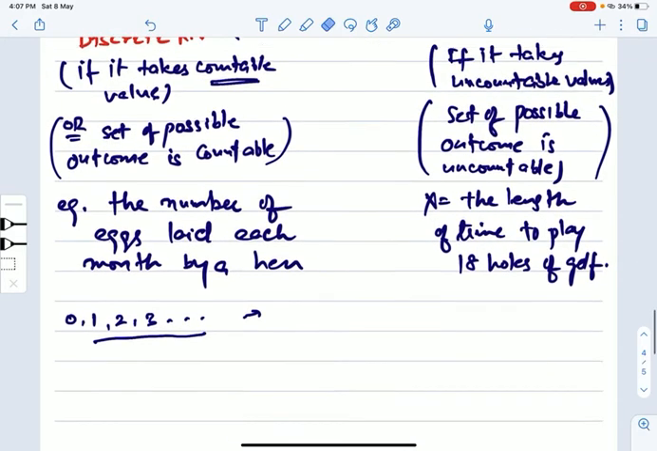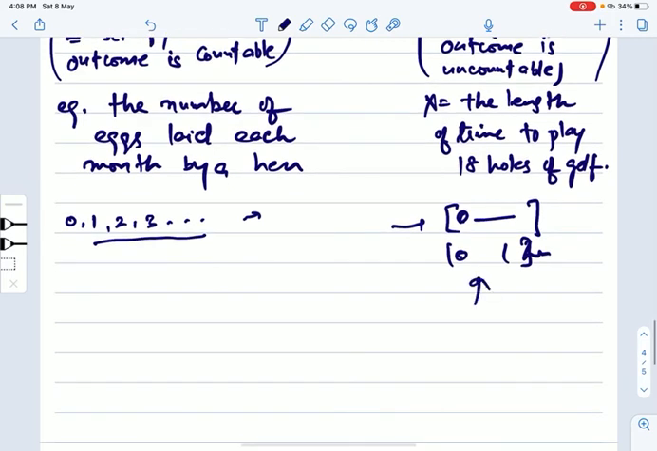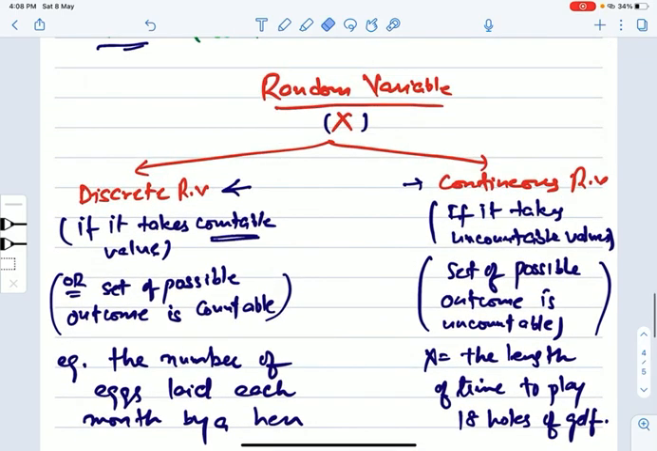And on the other hand, if you define your random variable like the length of time to play 18 holes of golf, it will be some sort of interval, right? Like it could take 0 to, you can say, 1 hour, okay, or like 1 minute. So it will be some sort of interval, and you know that an interval contains an uncountable number of elements, right? So that means your random variable will become a continuous type random variable, okay.